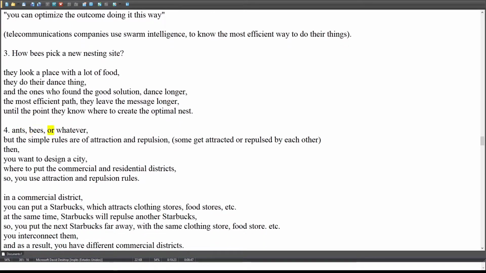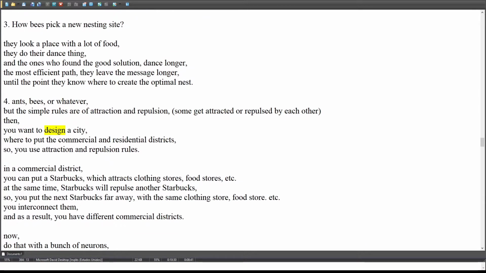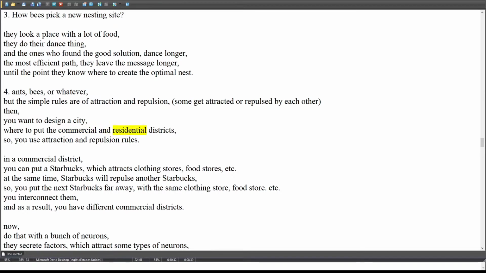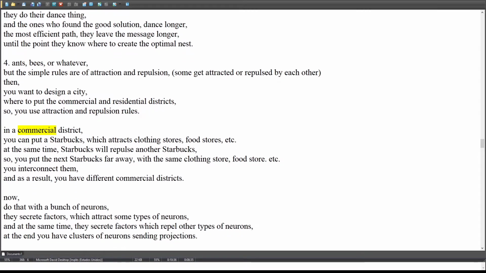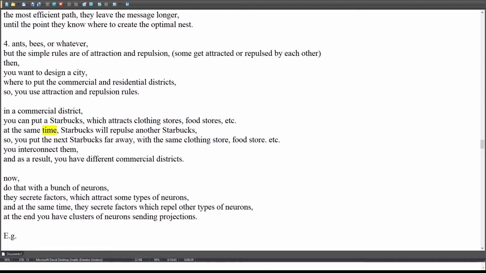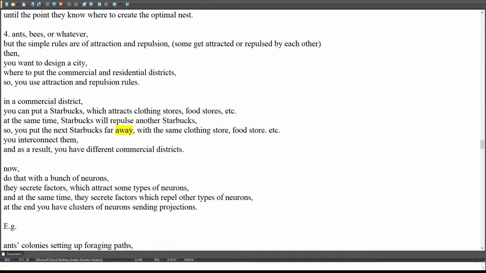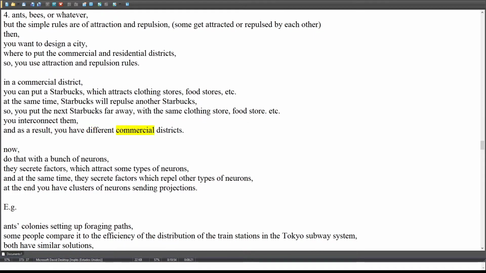Example 4: Ants, bees, or whatever. The simple rules are attraction and repulsion: some get attracted or repulsed by each other. Say you want to design a city and decide where to put the commercial and residential districts. So you use attraction and repulsion rules. In a commercial district, you can put a Starbucks, which attracts clothing stores, food stores, etc. At the same time, Starbucks will repulse another Starbucks. So you put the next Starbucks far away, with its own clothing store, food store, etc. You interconnect them, and as a result you have different commercial districts.